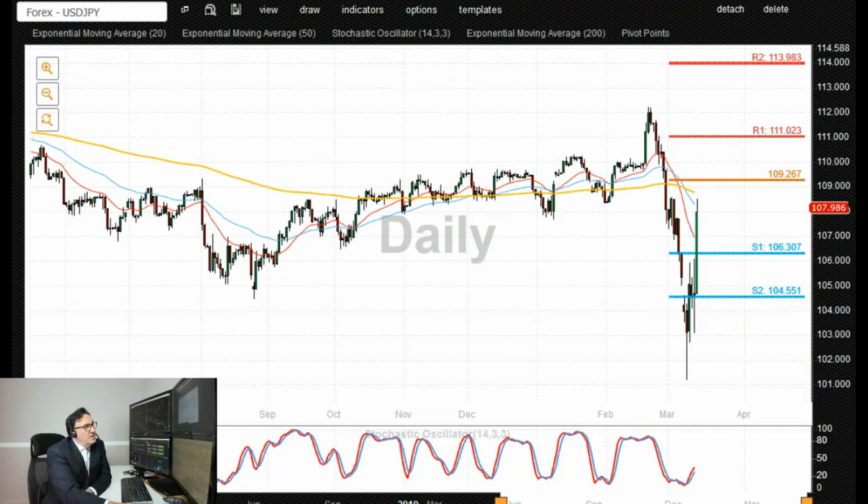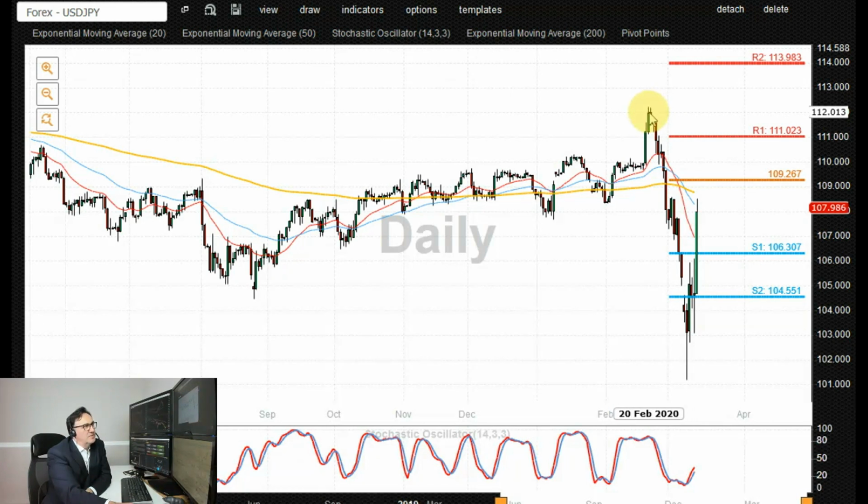Very similar situation in dollar-Japanese yen, therefore US dollar strength. We are seeing a push higher in this currency pair. The key trading level going forward is at 107 as downside support, followed by 106.30. If we see a corrective pullback from the current levels into that level and a rally higher, that would support a bullish outlook, potentially targeting an extension to the upside, with additional resistances towards 109.25, and a breakout above that level 110, 111, possibly even 112, which would be signifying this cluster of these two highs